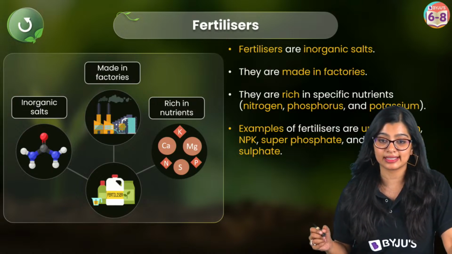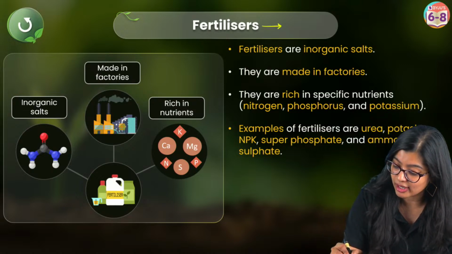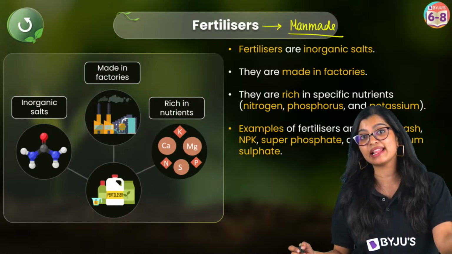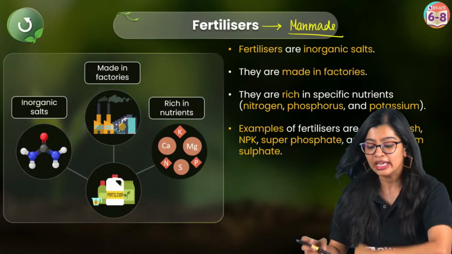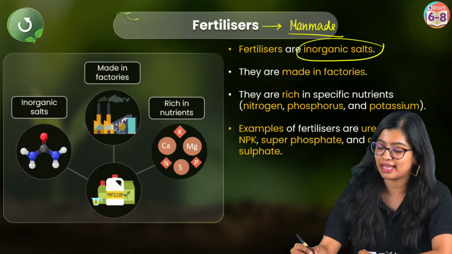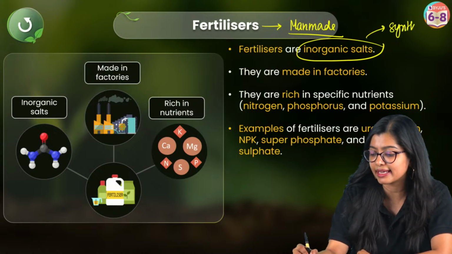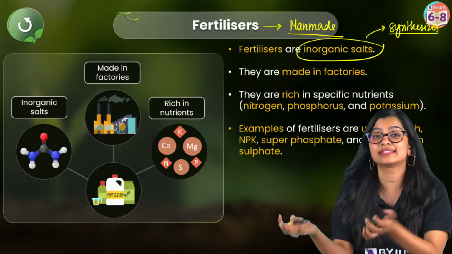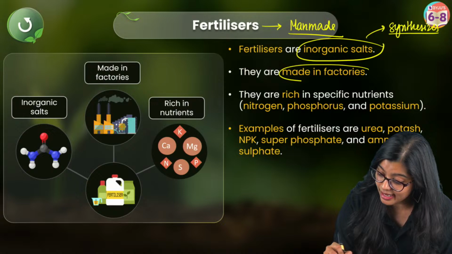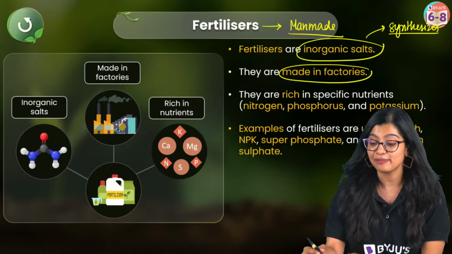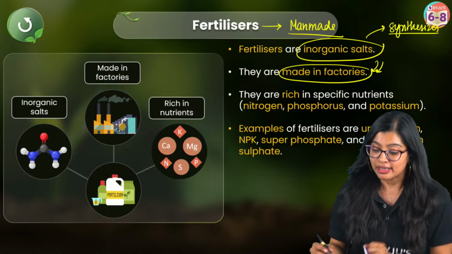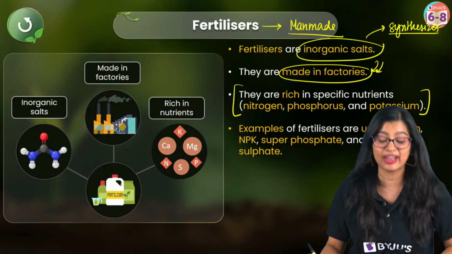Now, what are fertilizers? First and foremost, we see that fertilizers are man-made, right? Now here if you see, manure is obtained from living organisms. Here this is a little more artificial and it is obtained from inorganic salts. That means that I am synthesizing it or producing it inside my laboratory. Which is why fertilizers are made in factories, right? Large scale manufacture. Now here they are rich in specific nutrients.